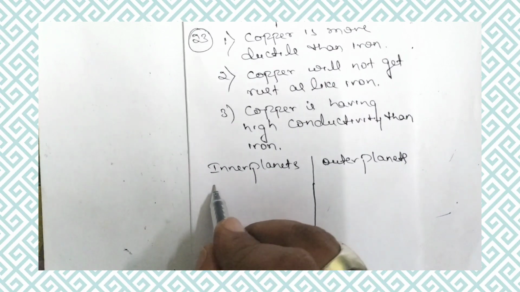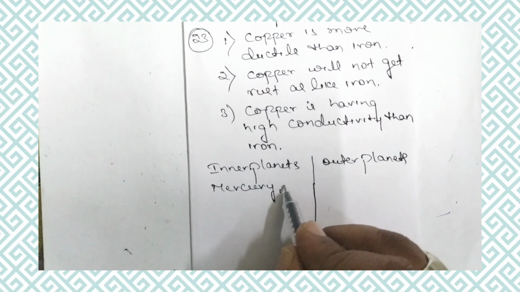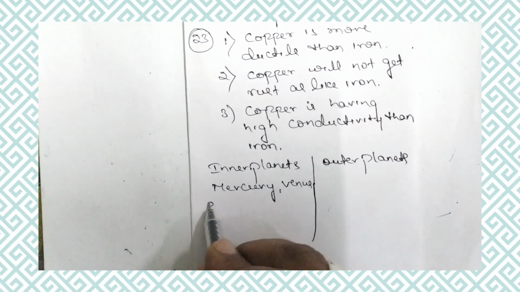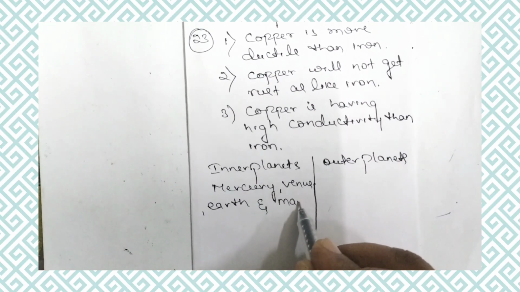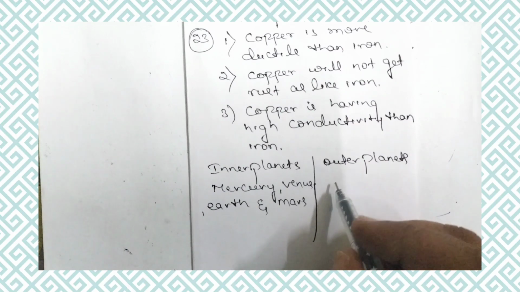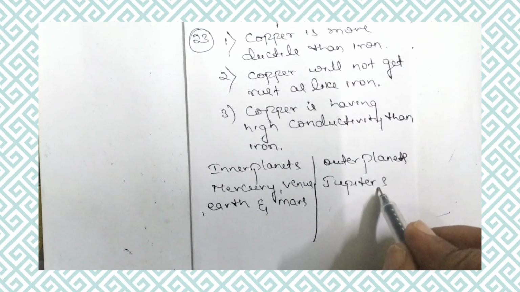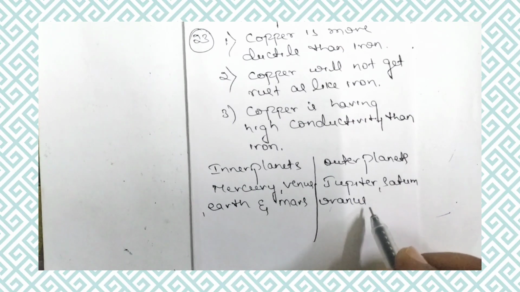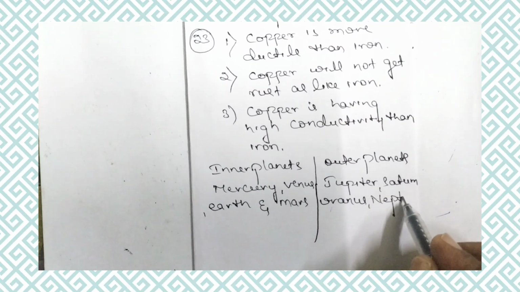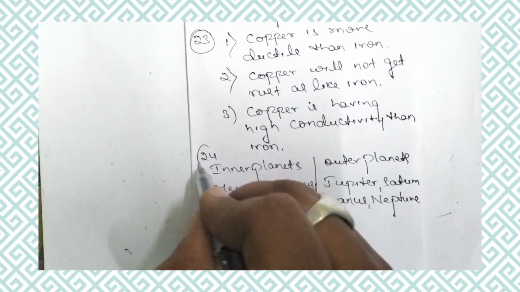The inner planets, which are near to the sun, are Mercury, Venus, Earth and Mars. The outer planets are Jupiter, Saturn, Uranus, Neptune. So 4 inner planets and 4 outer planets. This is the answer for the 24th question.